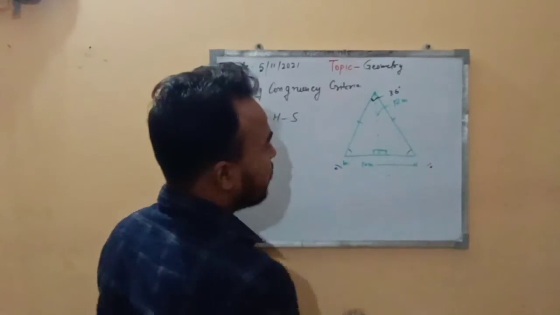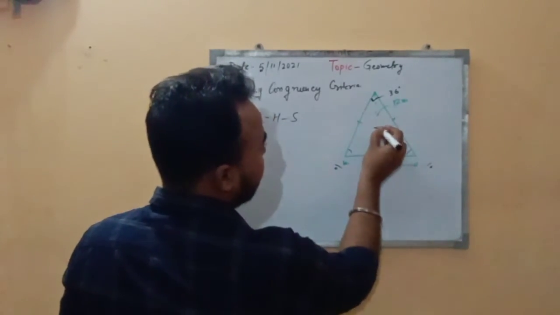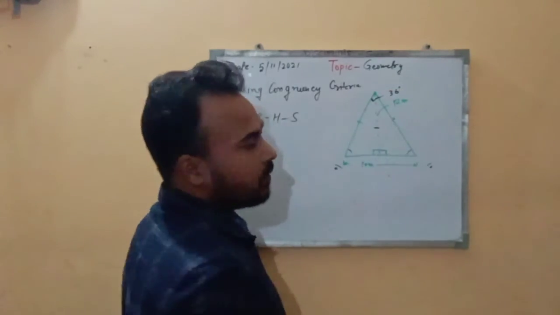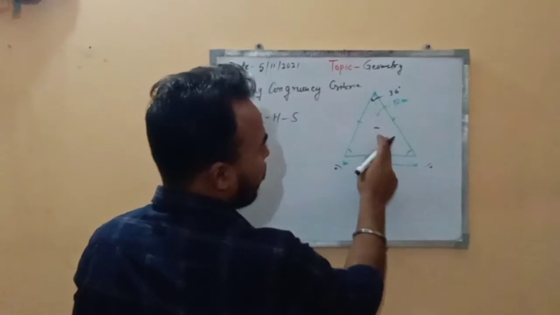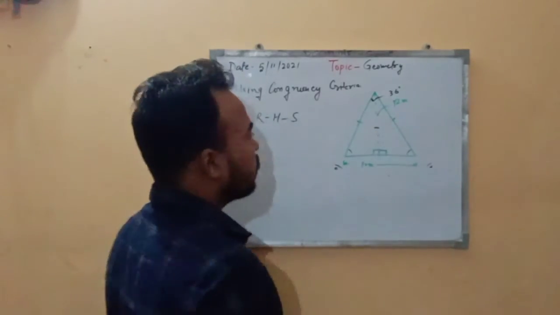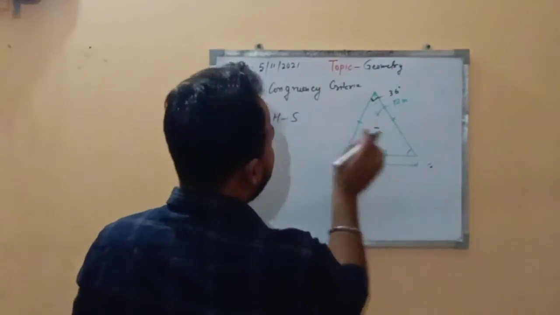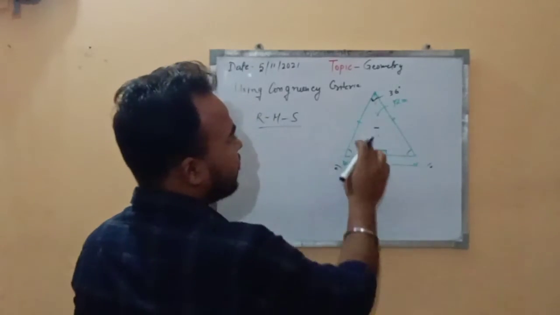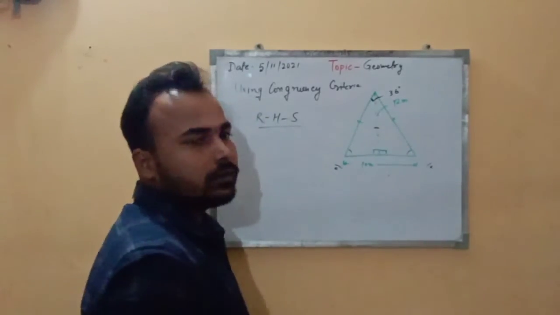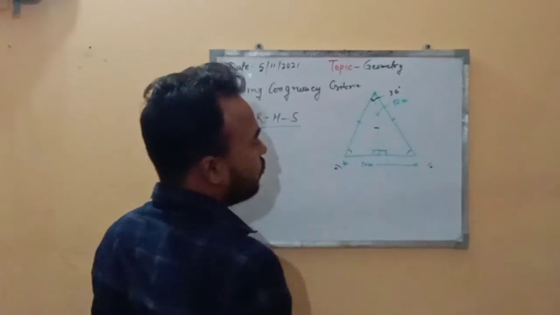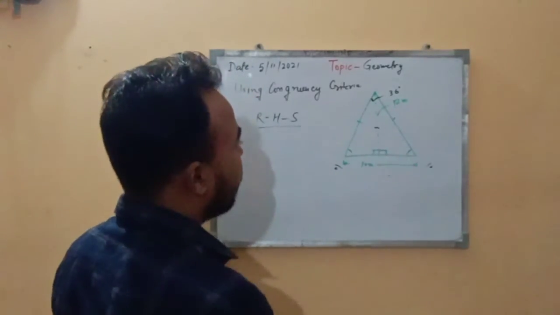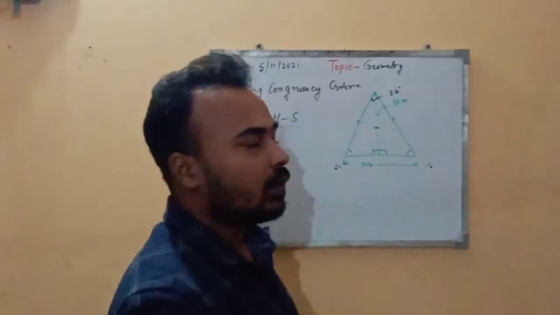and these two are right angle triangles, and we can see the side which is the perpendicular distance is common in both the triangles. So with the help of this criterion we can say that these two triangles are congruent. By proving the congruency we can also say that their corresponding angles and sides will be equal.